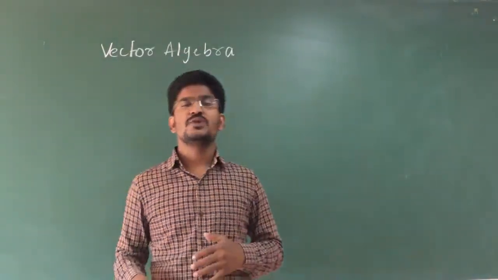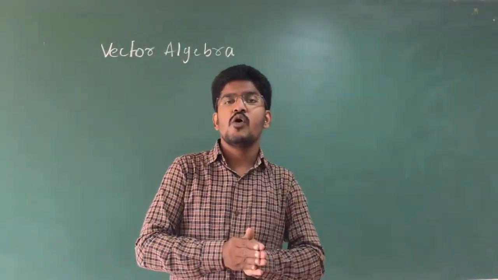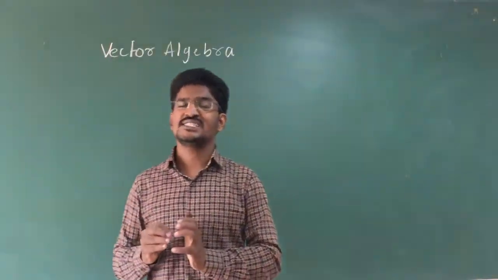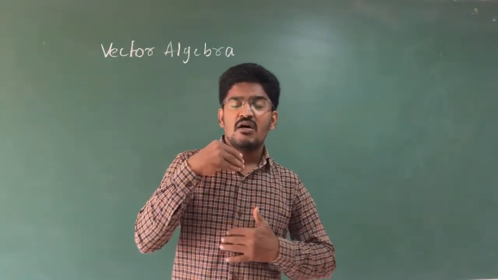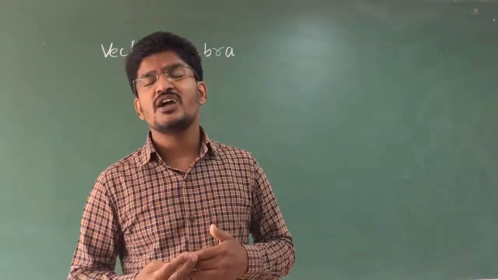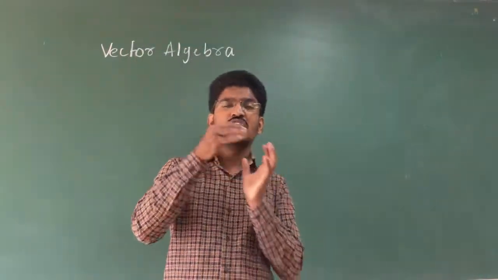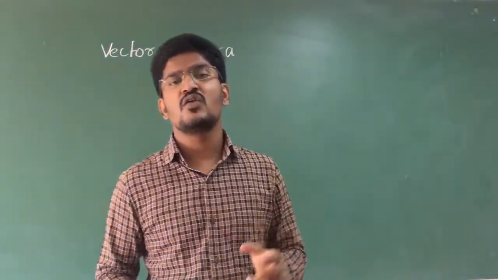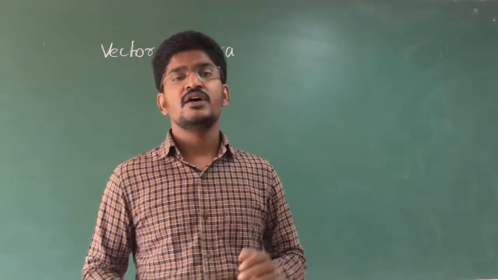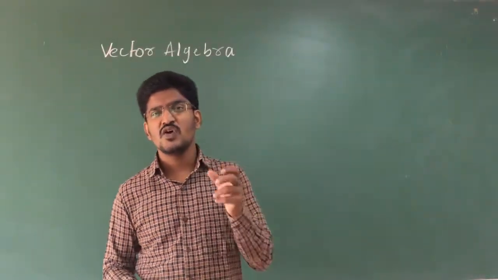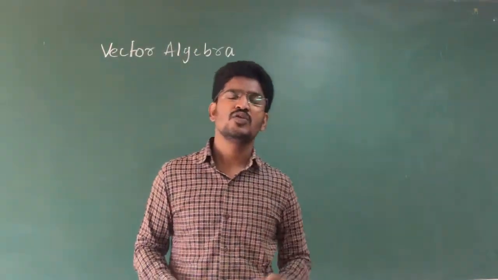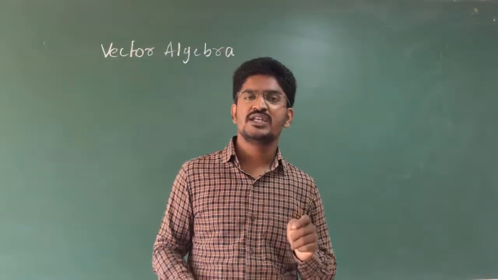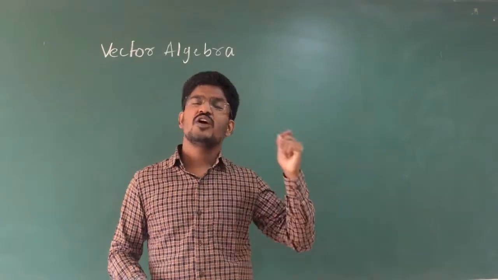So in this chapter we are going to study these vector quantities and the algebra part of mathematics which involves this type of vector quantities. So from this I think you got a clear idea about what you are going to study in vector algebra, that is, how it is different from scalar.